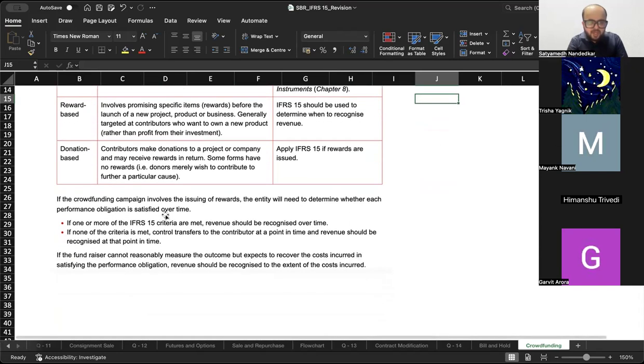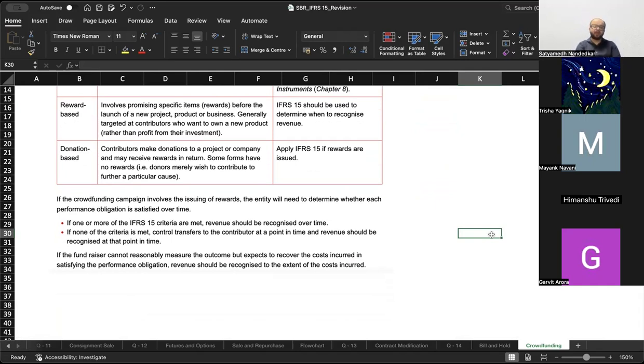If a crowdfunding campaign involves the issue of rewards, the entity will need to determine whether each performance obligation is satisfied over time. If one or more of the IFRS 15 criteria are met, revenue should be recognized over time. If none of the criteria is met, control transfers to the contributor at a point in time and revenue should be recognized at that point in time.